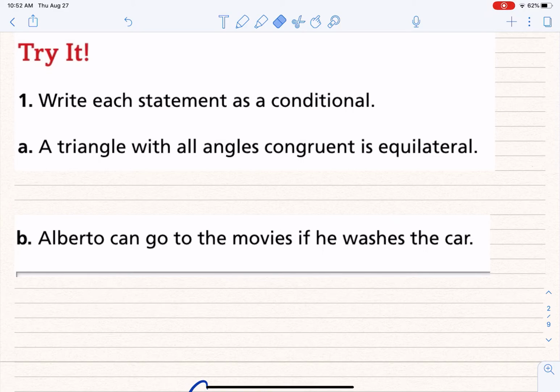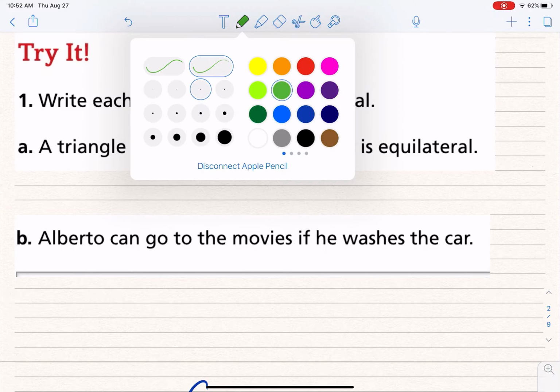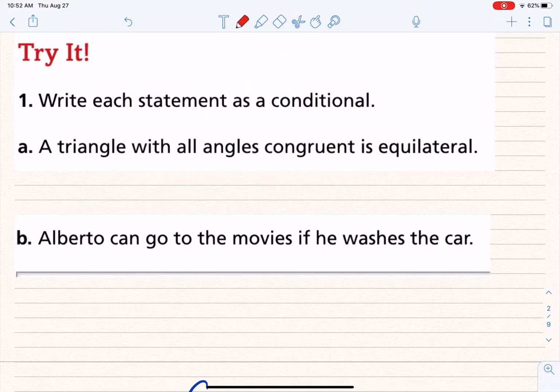All right. Hopefully you're ready now. And let's take a look at these, okay? It says a triangle with all angles congruent is equilateral. A triangle with all angles congruent is equilateral. Okay, and so we hear this and we go, okay, what is the condition and what is the conclusion? What's the hypothesis? What's the part that has to be fulfilled? And then what is the result?